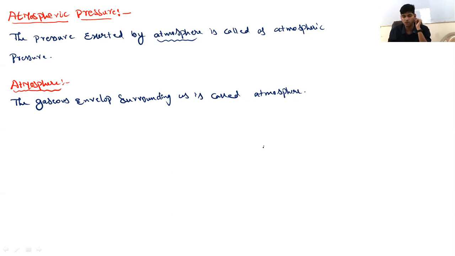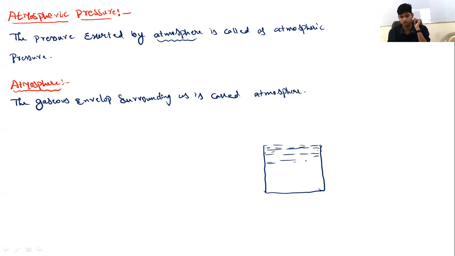Suppose we have a vessel containing water in it. Suppose the vessel is filled completely with water, and the vessel is kept open to the atmosphere. That is, we have not closed a lid on top of it.